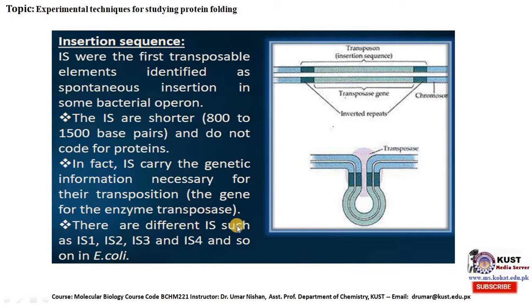There are different IS such as IS1, IS2, IS3 and IS4 and so on in E. coli. Now, the transposon insertion sequence is shown here. This is the transposase gene. Here is the chromosome. Here are the inverted repeats. This is the diagrammatic representation of transposase.